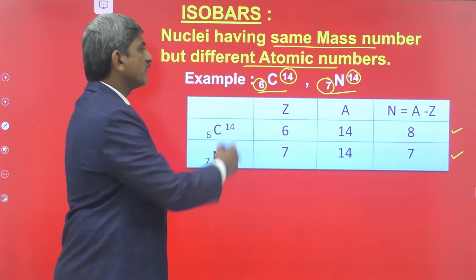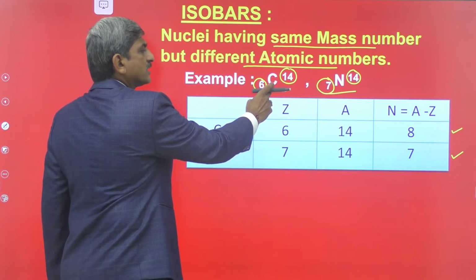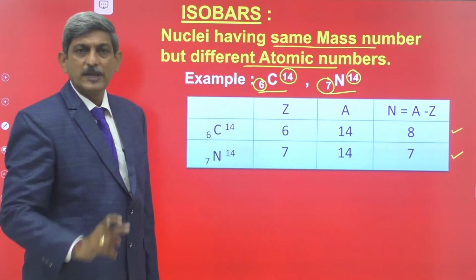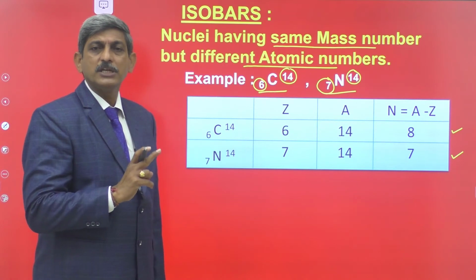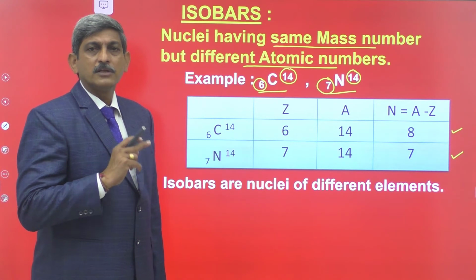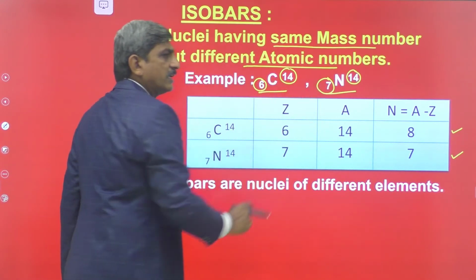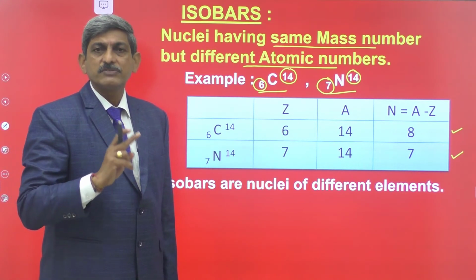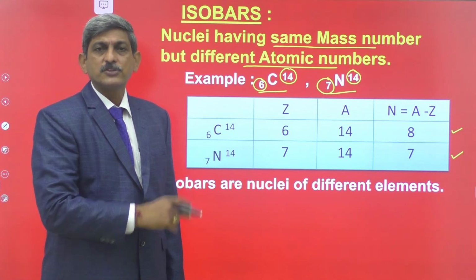Now when you observe the example, this is the nucleus of carbon, this is the nucleus of nitrogen. Because their atomic number is different, the isobars are related to the nuclei of different elements. One more thing is, as the atomic number is different, the number of electrons is also different. That's why the electronic configuration is also different for the isobars.